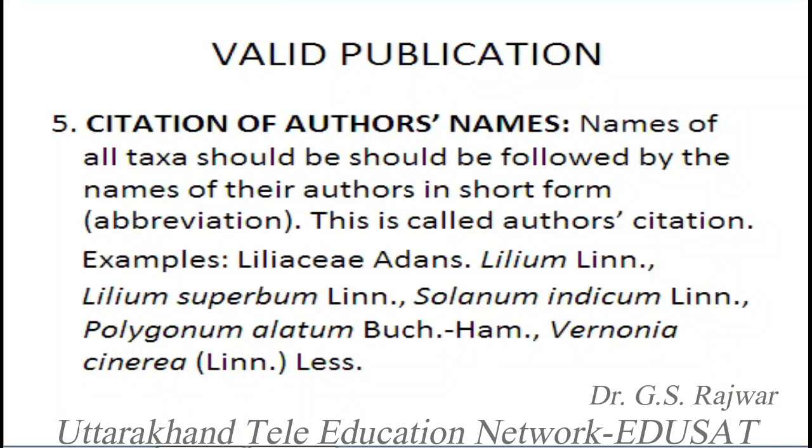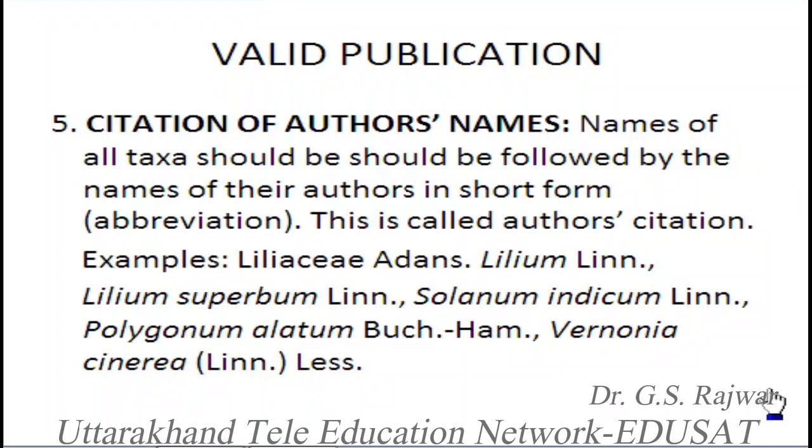For example, Liliaceae is a taxon. We can say the name of a family is Liliaceae. After Liliaceae, we shall write the name of the author who has named Liliaceae. Adanson named the family Liliaceae, so we write the complete name as Liliaceae Adans. Usually we write it in short. Similarly, the genus Lilium, that is the genus of the Liliaceae family, was named by Linnaeus.